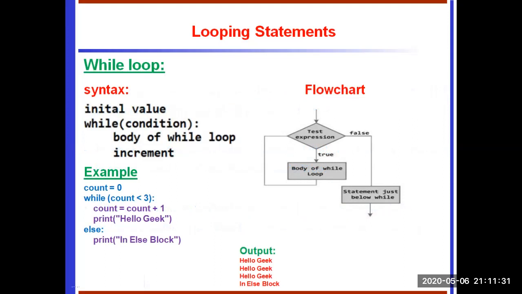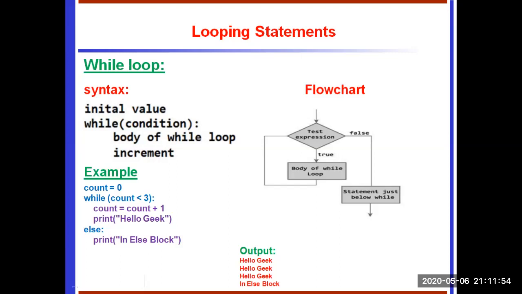Flowchart. Check the condition. If the condition is true, enter the body of the loop. Again return, again check the condition. If the condition is true, enter the body of the loop. So when the condition goes false, exit the loop and go to the statement just below the while. So every entry it checks the condition. That is called a while loop.